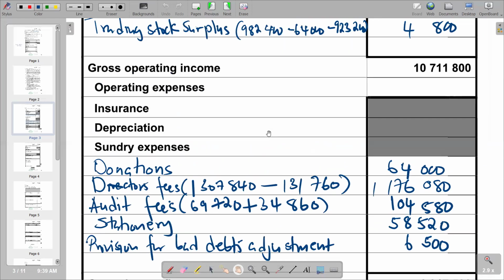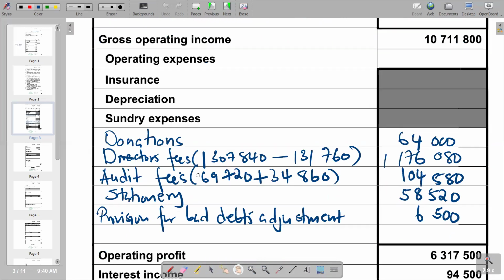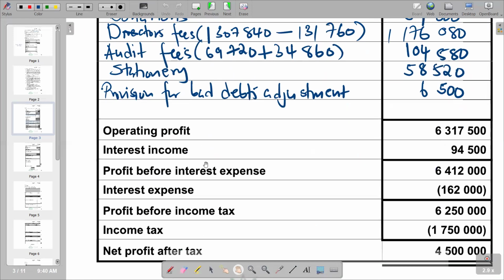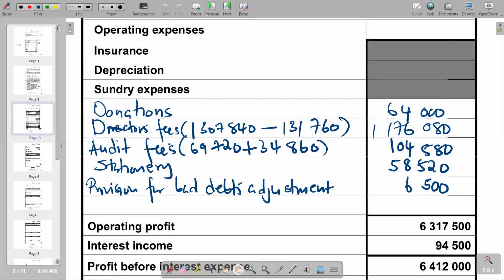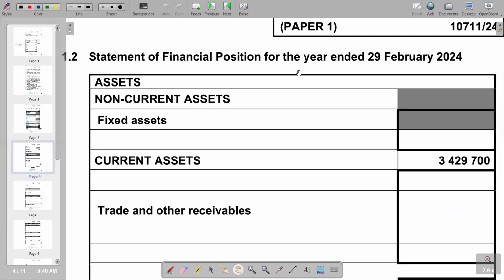Remember, there is no option for us to calculate our operating expenses since we've got a closed area for insurance, depreciation, and sundry expenses. So in that case, we go down, you see that everything is pre-entered down there from operating profit to net profit after tax. So it means we are done on that part. So we move on to the next part, whereby we are asked to prepare the statement of financial position for the year ended 29th February 2024.